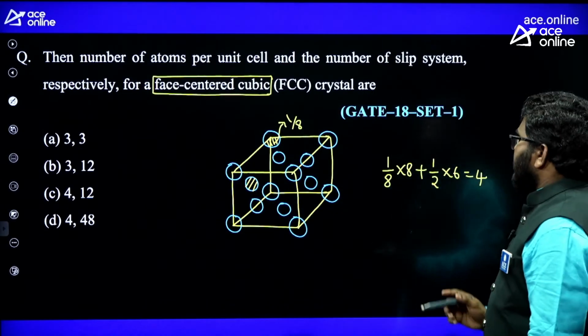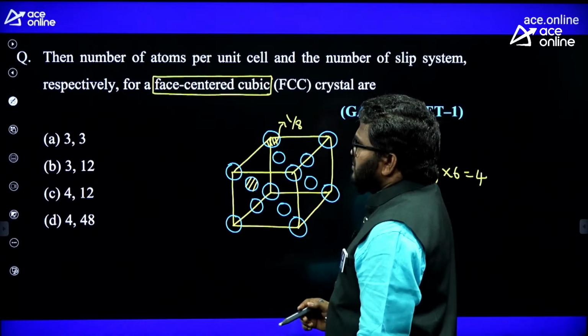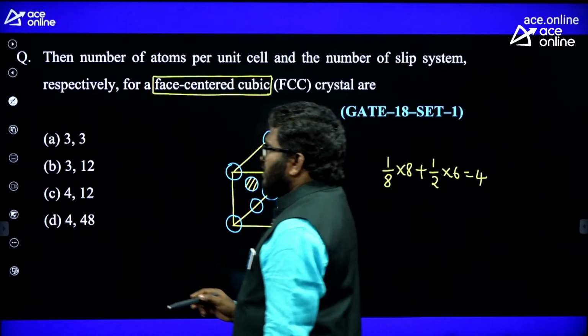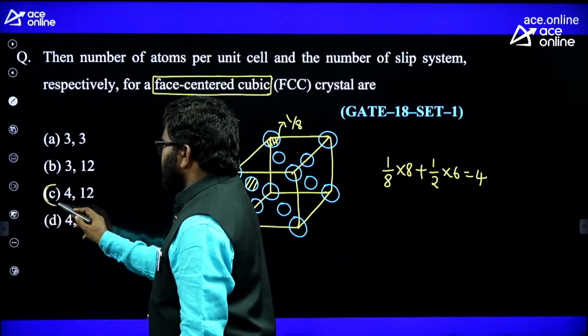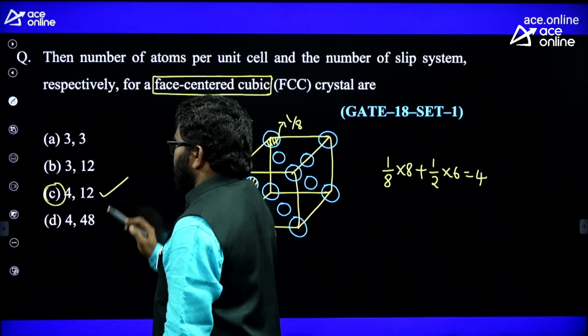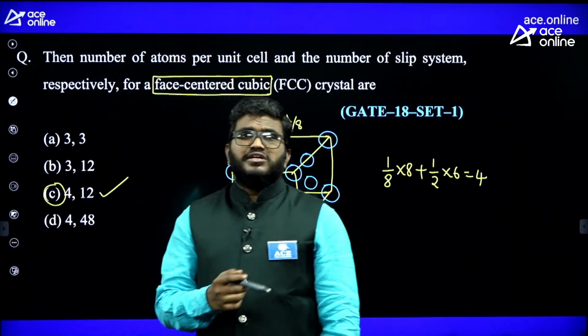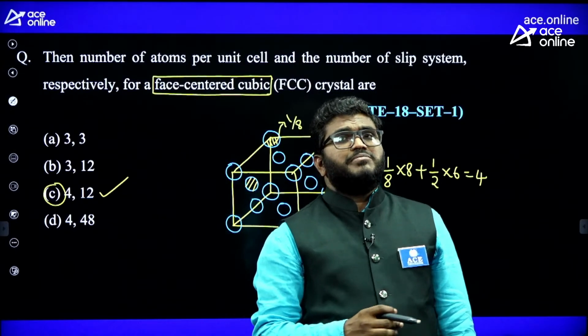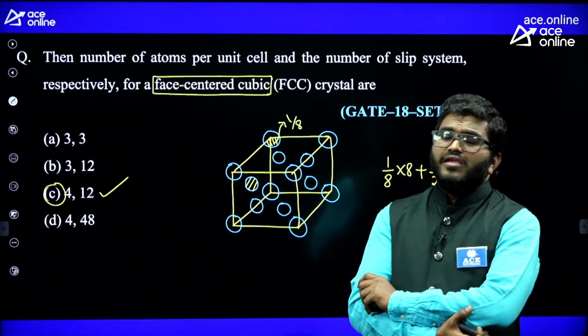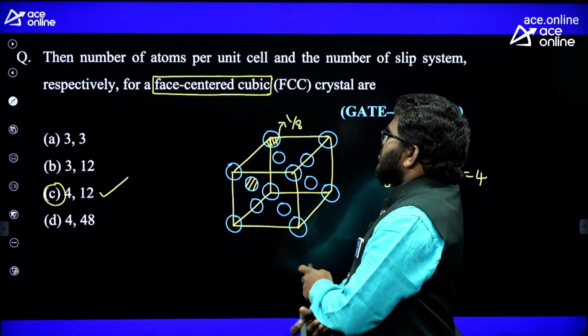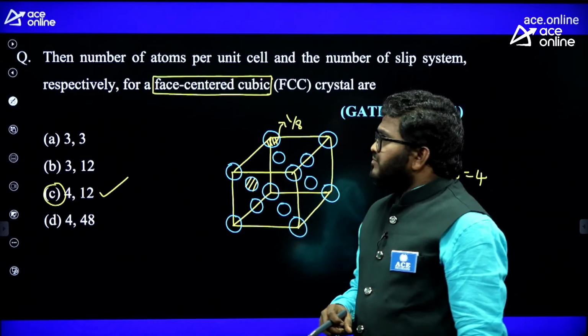The effective number of atoms is 4, and the slip systems are 12. So this is the correct answer for this question. Slip systems you will get from material properties and testing. This type of questions they will ask you.